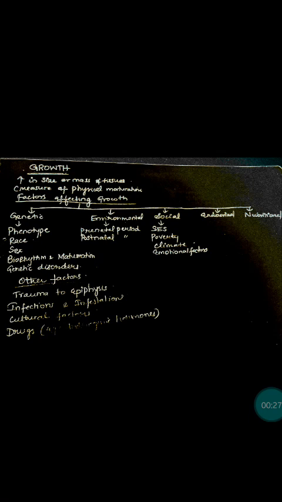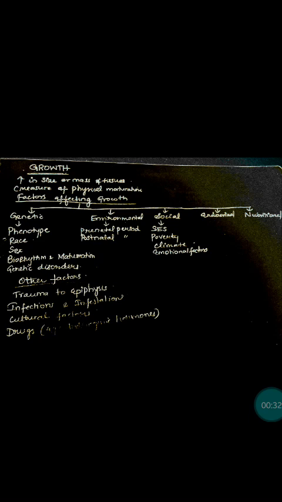Growth. So growth means there is an increase in the size or mass of the tissues, and this increase in size or mass of the tissues is due to multiplication of the cells, and there is an increase in the intracellular content. And this growth is a measure of physical maturation, and the growth can be assessed quantitatively by measuring the body dimensions, that is height in centimeters and weight in kilograms.